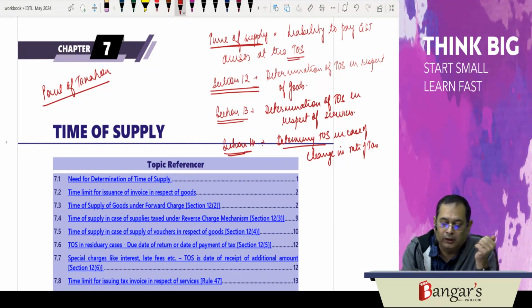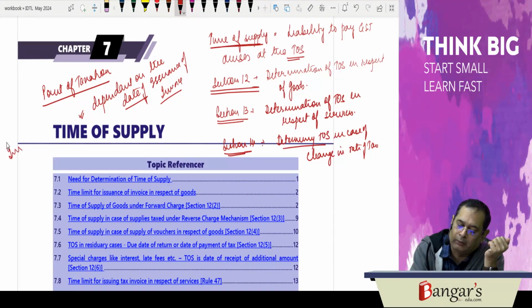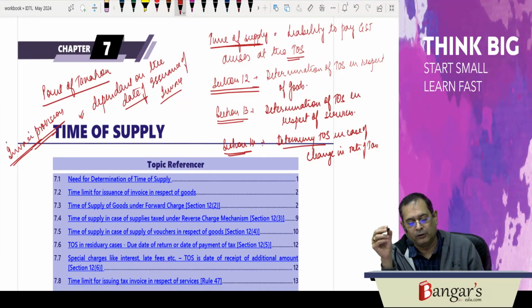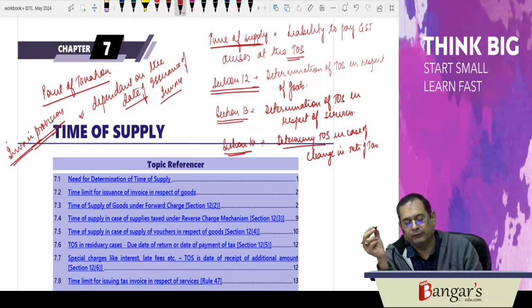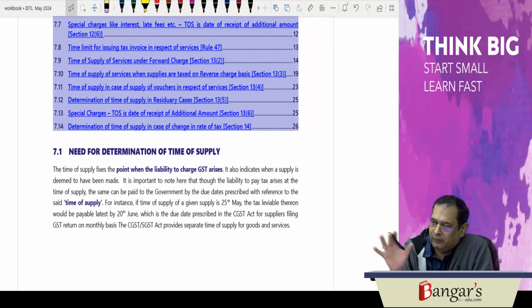And here, the time of supply is also dependent on the date of issuance of invoice. So, first of all we will be discussing invoice provisions. What is the time limit to issue an invoice? Here we have to discuss the same because time of supply is dependent on that also. So let us start with the same. First of all, we will discuss the invoice provisions. Then we will go for Section 12, then Section 13.